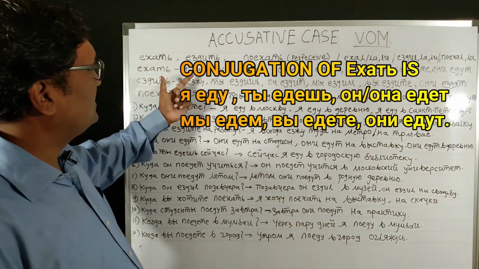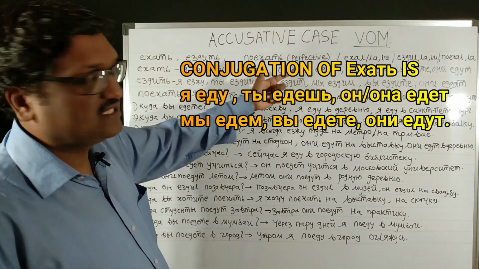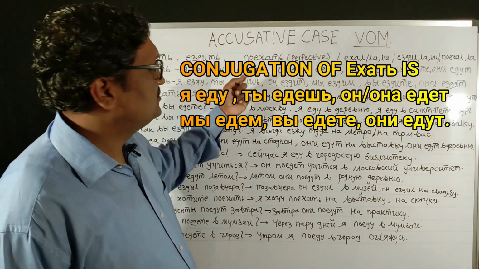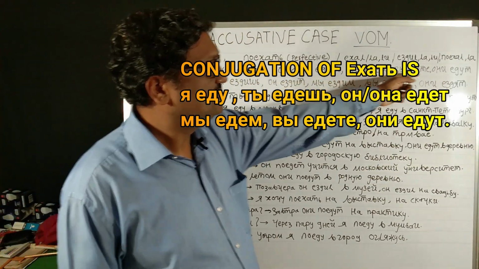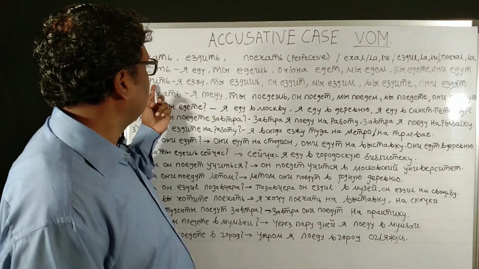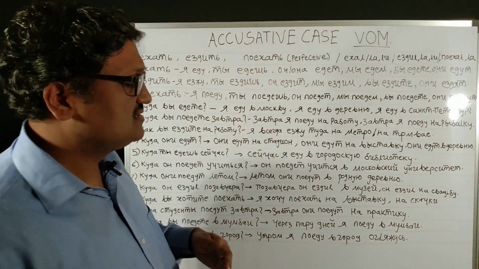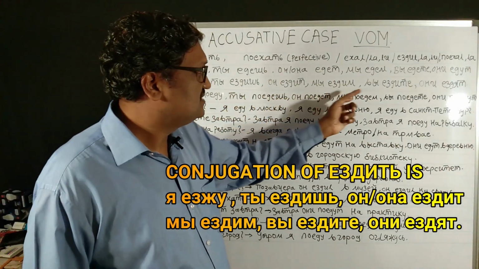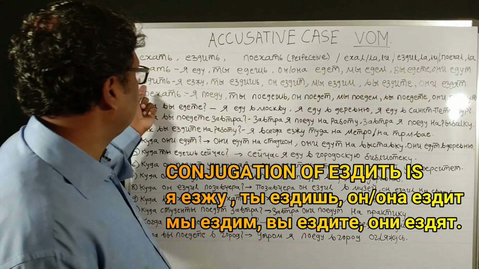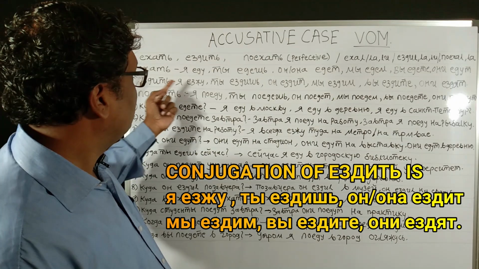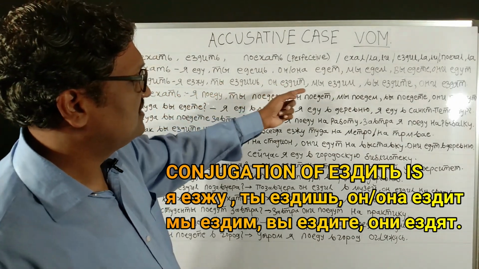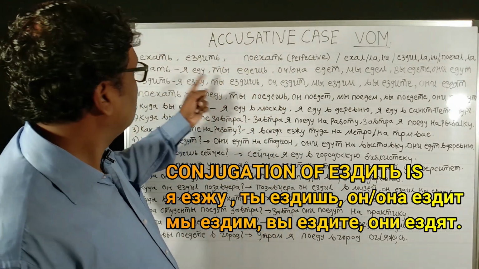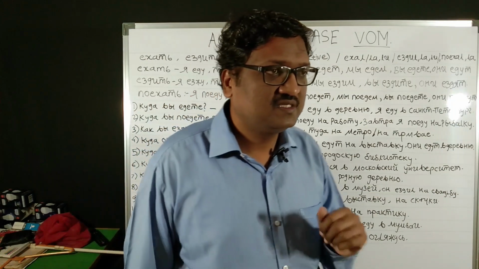Now yekhat conjugation is: ya yedu, ti yedesh, on ana yedet, mu yedem, vu yedete, ani yedut. Similarly, yezdit, two-way driving or driving at several places, that is yezdit: ya yezju, ti yezdish, on yezdit, mui yezdim, vi yezdite, ani yezdiat. These two verbs, yekhat and yezdit, are for indicating the present tense.